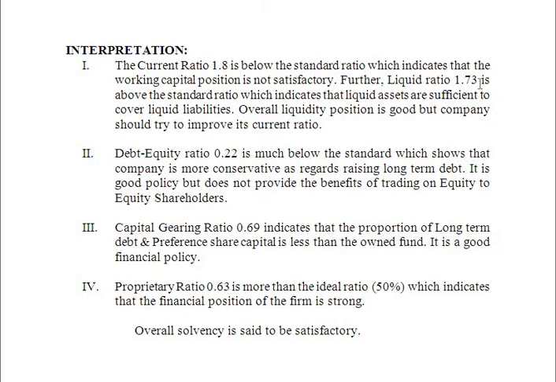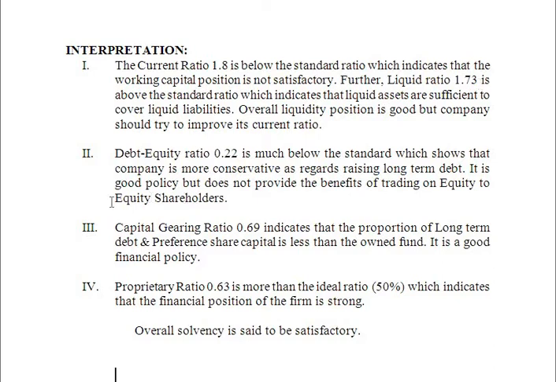The standard liquid ratio is 1:1, which indicates that liquid assets are sufficient to cover liquid liabilities, and hence the overall liquidity position is good, but the company should try to improve its current ratio. That is, the company should try to maintain the safety margin of liquidity position, that is 2:1.